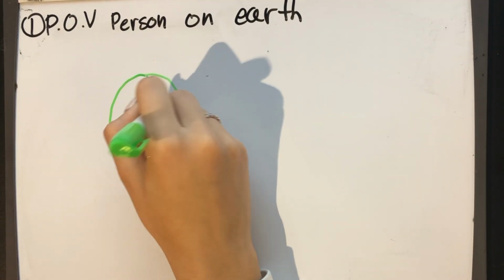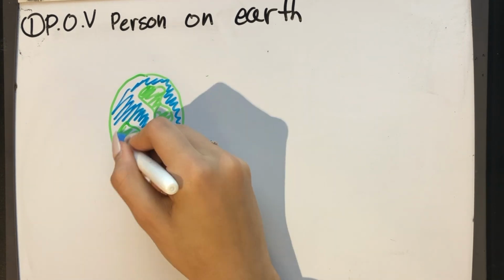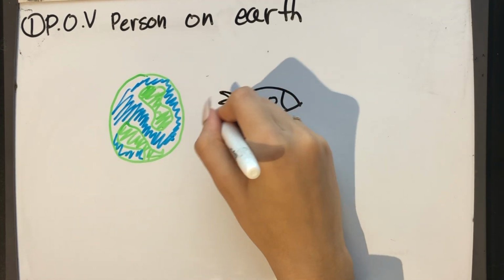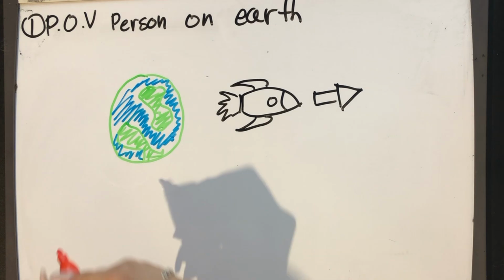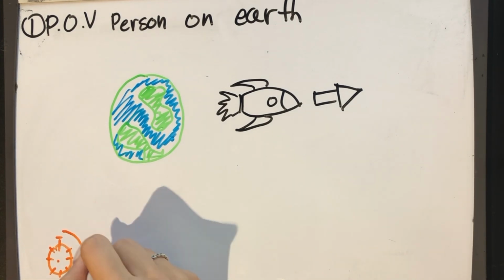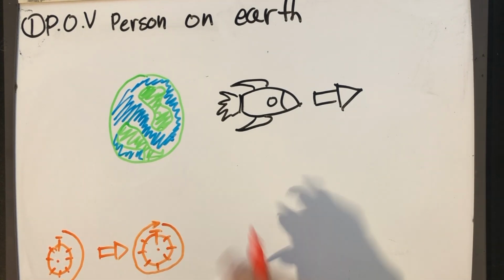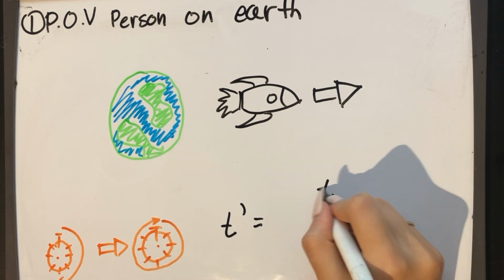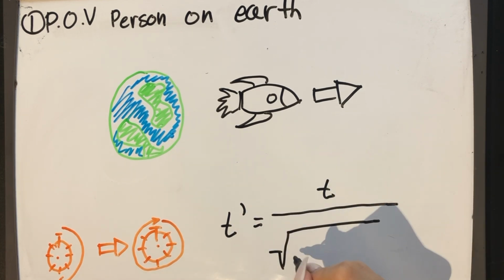The first understanding of the scenario is from the point of view of the person on Earth. In this frame of reference, the spaceship is moving away, and as such, when the twin on the spaceship returns, they would be younger because the time moves slower when in motion, as per this equation.